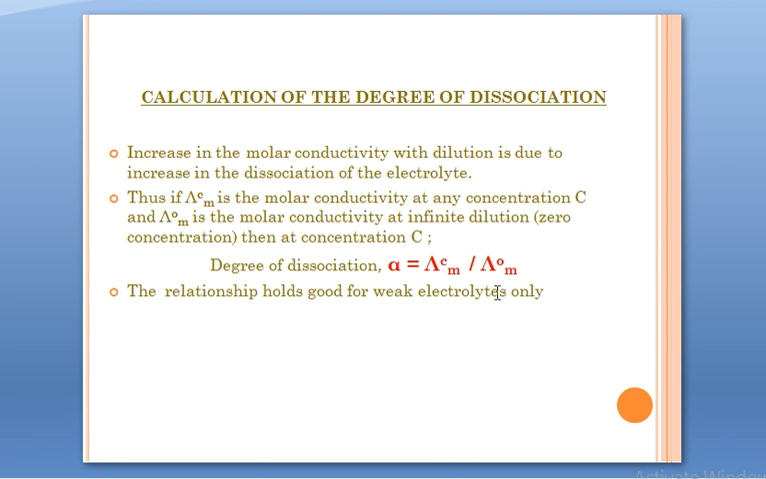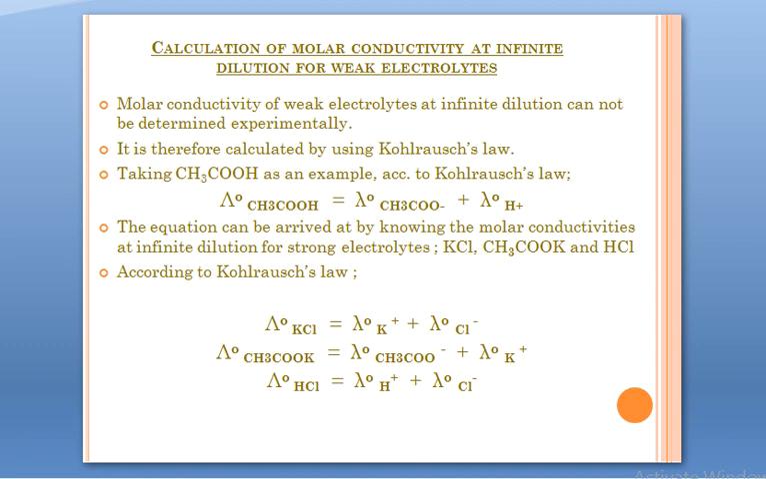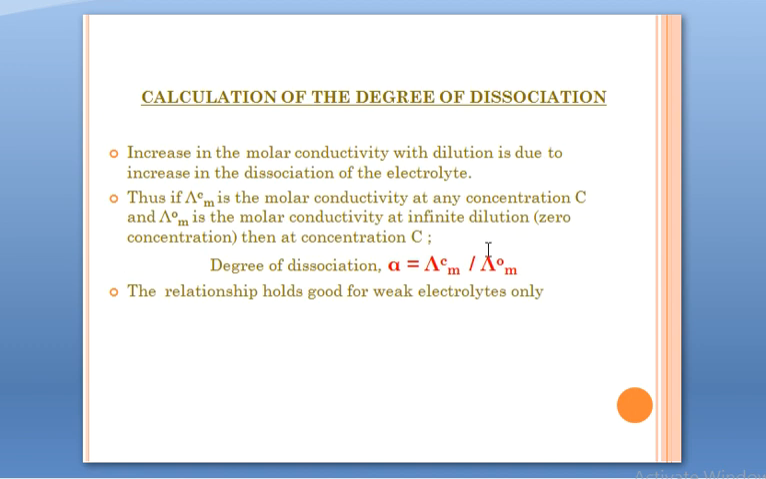Now how is this an application of Kohlrausch's law? Because it's a weak electrolyte, we'll have to go through this procedure. The first application, then only we'll have the value of lambda naught m. By using Kohlrausch's law, we'll find out the value of lambda naught m. Then only we'll have the value of alpha, which is the degree of dissociation of a weak electrolyte. This is the second application.